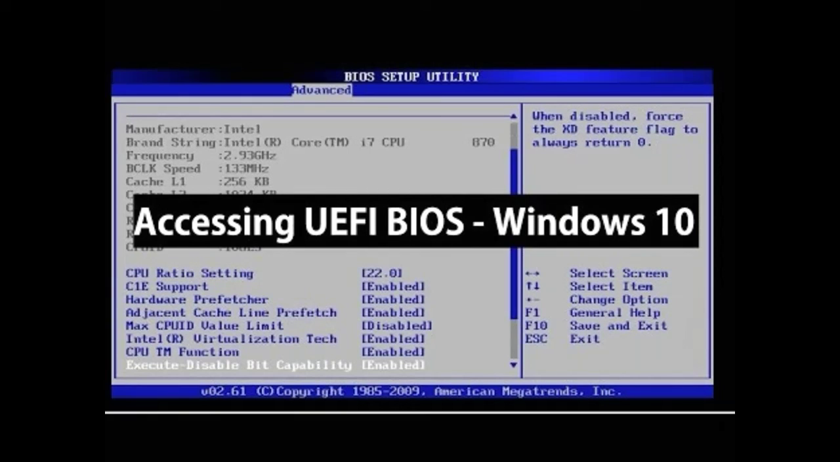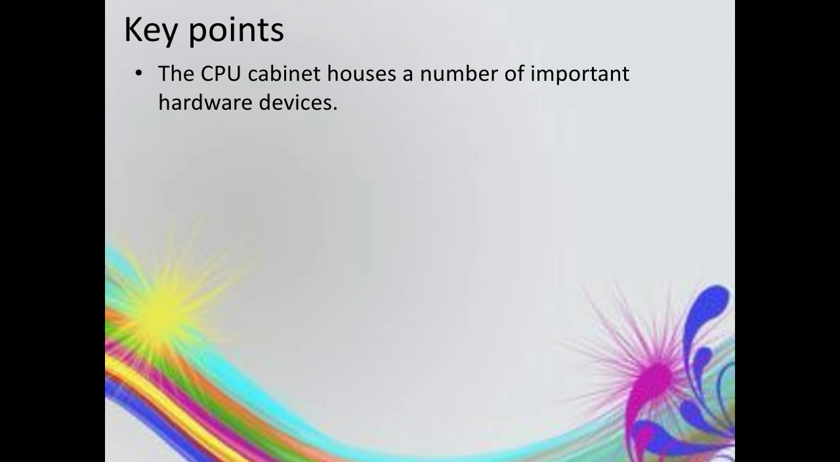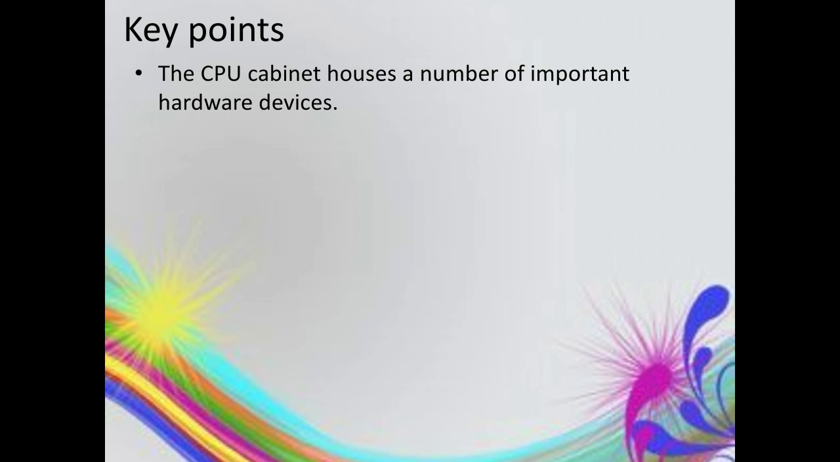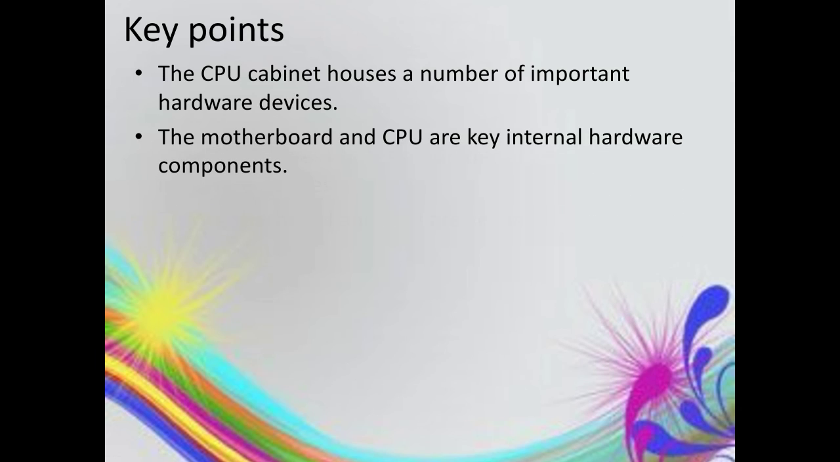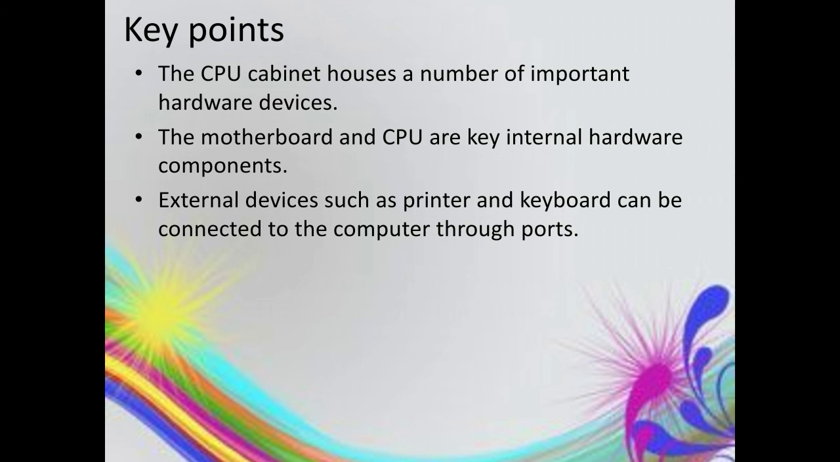So children, what did we learn in this lesson? We learned that the CPU cabinet houses a number of important hardware devices. The motherboard and CPU are key internal hardware components. External devices such as printer and keyboard can be connected to the computer through ports.